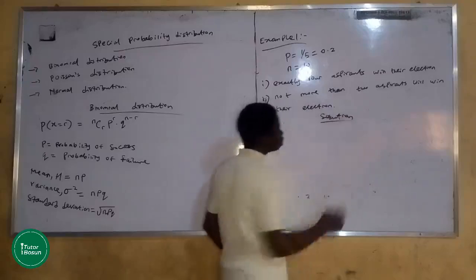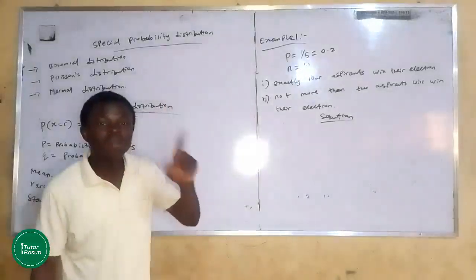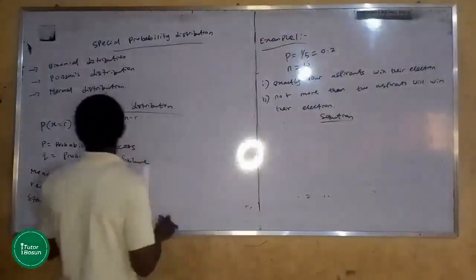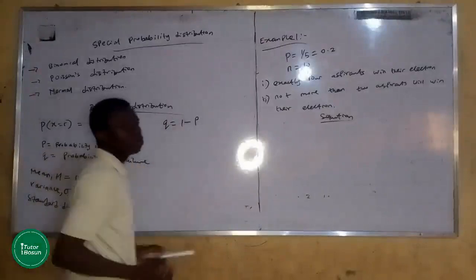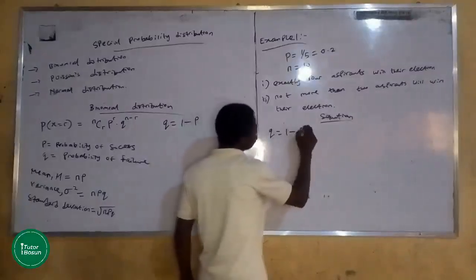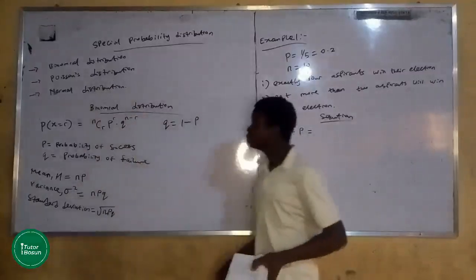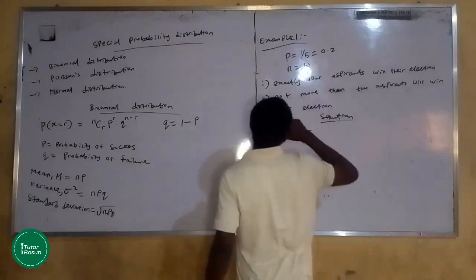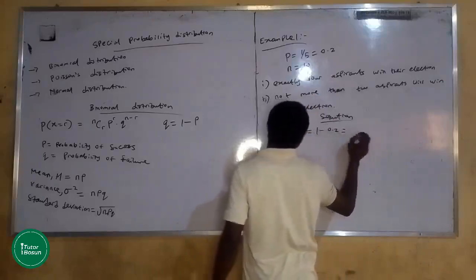Solution to this: you are giving the probability of success, which is P, but you are not giving the probability of failure. Please take note, probability of failure is equal to 1 minus probability of success. Q is equal to 1 minus P. For binomial or Poisson distribution, Q is always equal to 1 minus P. So if your P is 0.2, automatically your Q is 1 minus 0.2, and that will give you what?